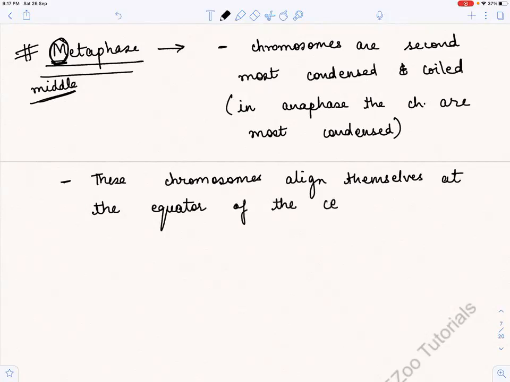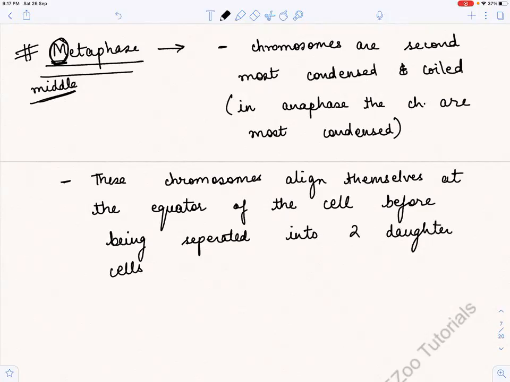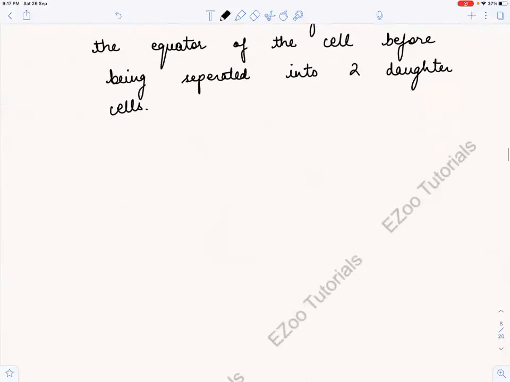So basically क्या हो रहा है? ये chromosome middle of the cell में आ रहे हैं before being separated into two daughter cells, right? So metaphase में basically they are coming in the equator before being separated into two daughter cells. और ये basically 4% of the cell cycle का पूरा time होता है. 4% of the cell cycle होता है. ठीक है? It accounts for approximately 4% of the cell cycle. Basically इसमें क्या हो रहा है?